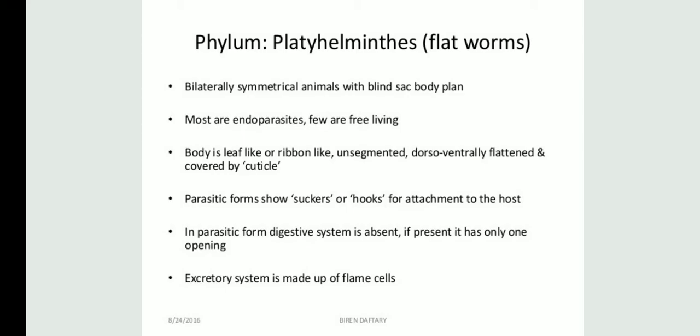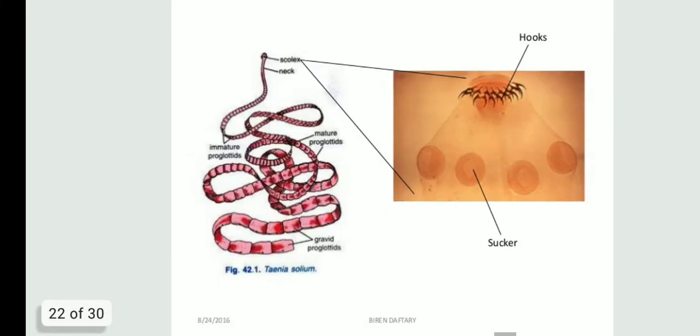And the parasitic forms show suckers and hooks. So what is the purpose of these suckers and hooks? They basically help in attachment to the host. Because these animals are parasitic, they want to attach to the host for nourishment, for nutrition. That is why suckers and hooks are present in them. In parasitic forms, the digestive system is totally absent, students. If it is present, it has only one opening. And their excretory system is made up of flame cells.